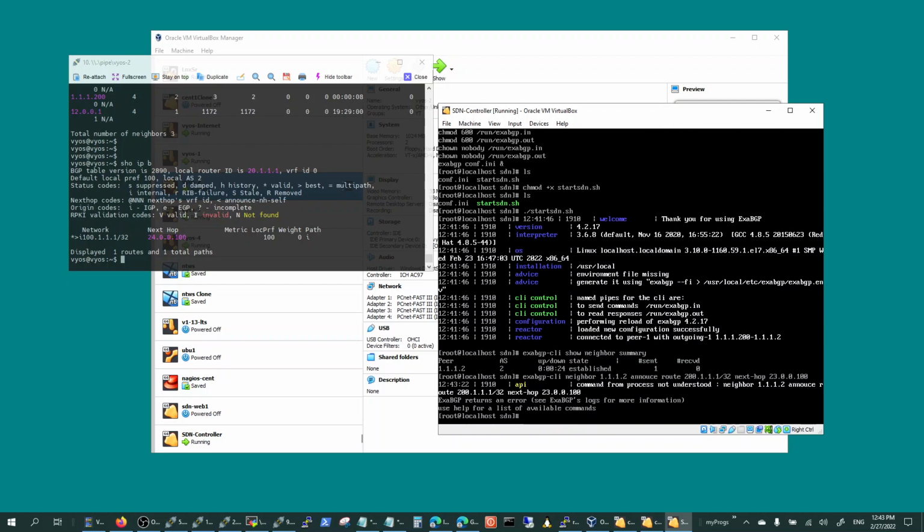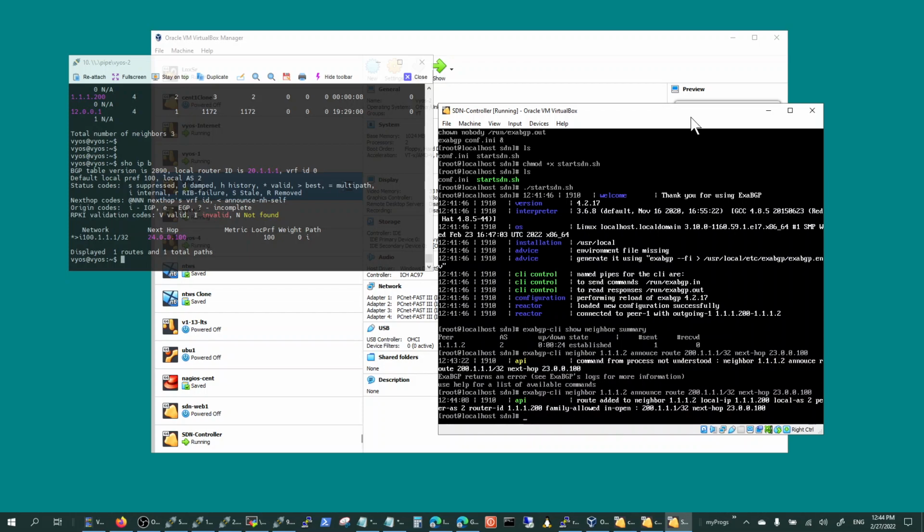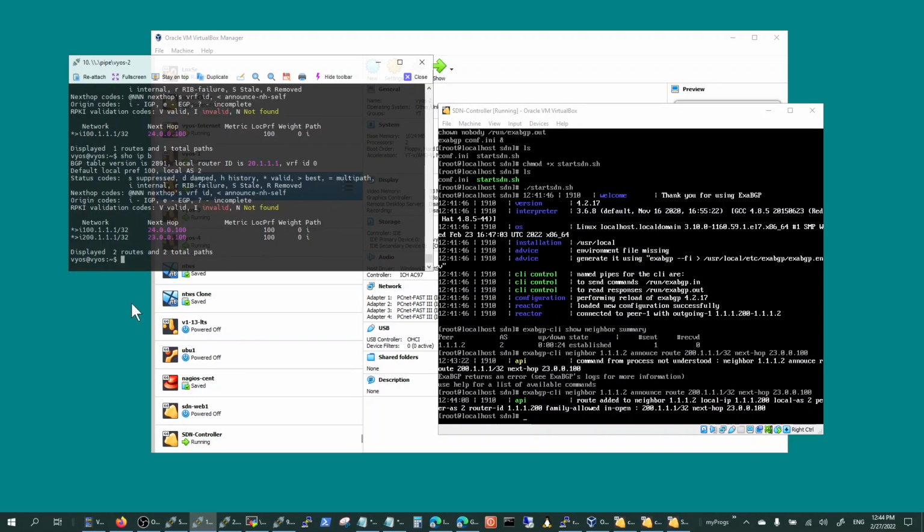And I ran into an error. Let's see what the error is. And as usual, it's a typo. Announce, if I can type correctly. Okay, says it did it. Let's see if it did it. And looks like it did it. So that's how you build your BGP controller.